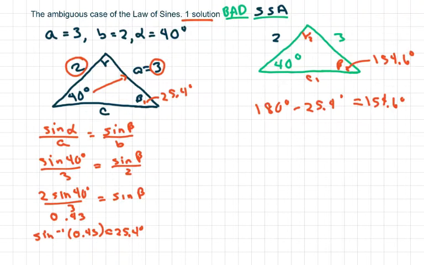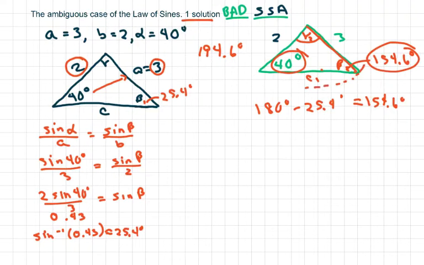And if you notice, when you add these two together, you're going to get 194.6 degrees. So that means you can't make another triangle. This side here is too long, and it's hanging because there's no angle here. And if you notice that if you swing this around, it's not going to form another triangle. Okay, so we don't have two triangles.